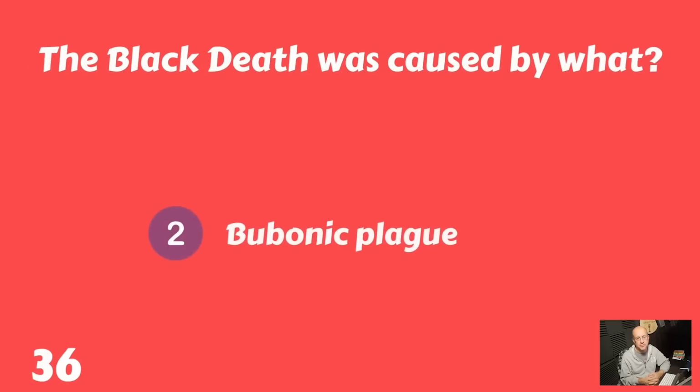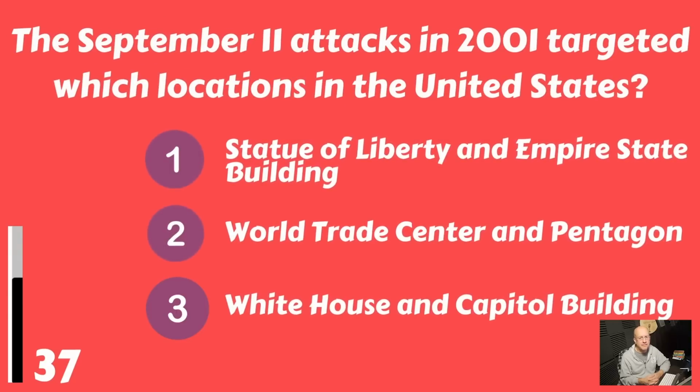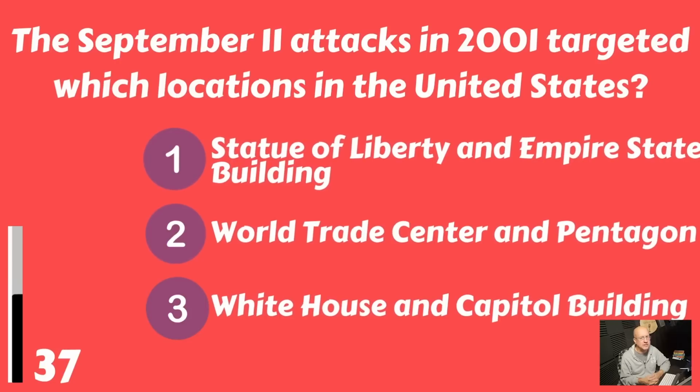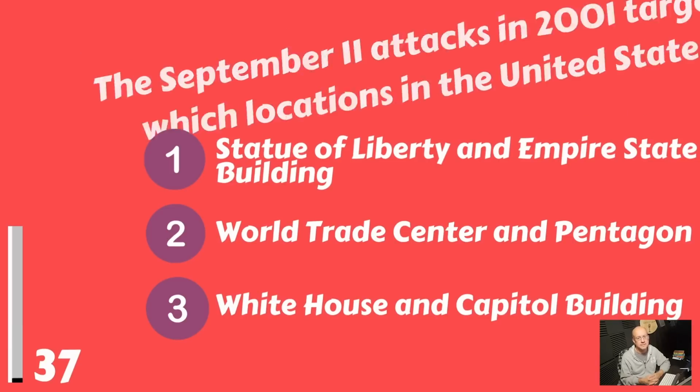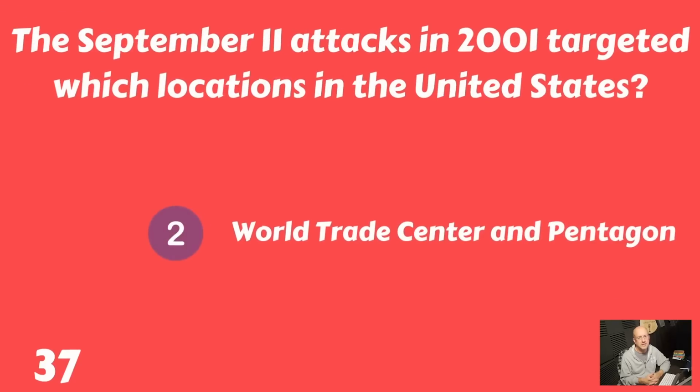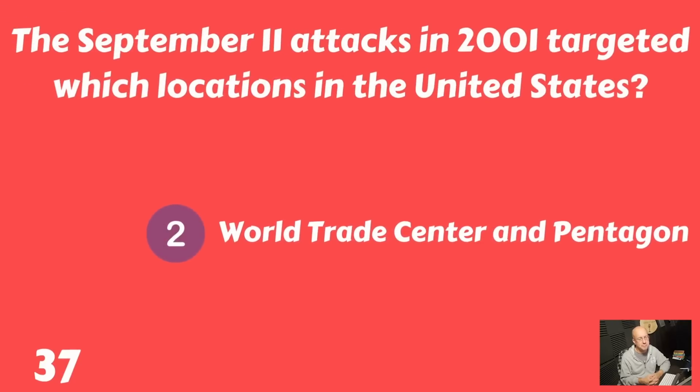The Black Death was caused by the bubonic plague. The September 11 attacks in 2001 targeted which locations in the United States? The Statue of Liberty and Empire State Building, the World Trade Center and Pentagon, or the White House and the Capitol Building? It targeted the World Trade Center and the Pentagon.